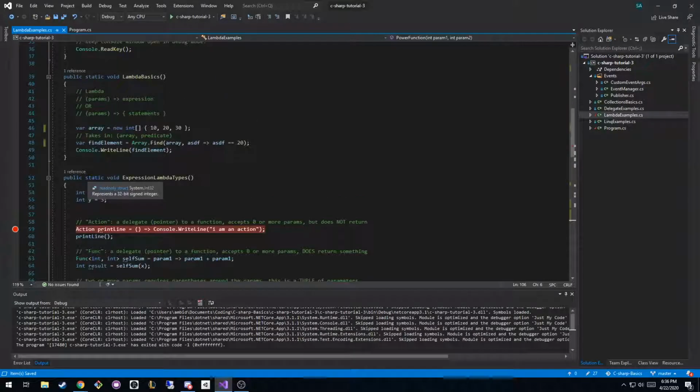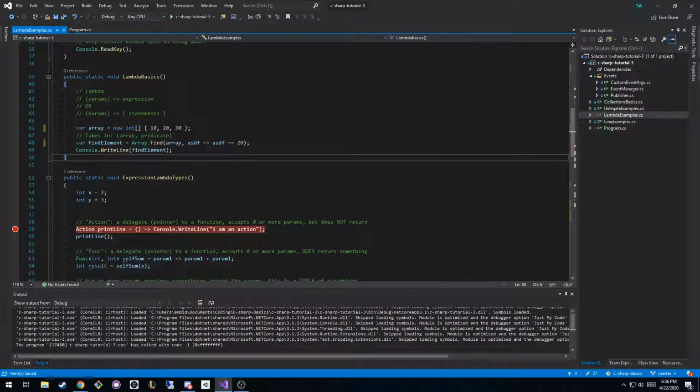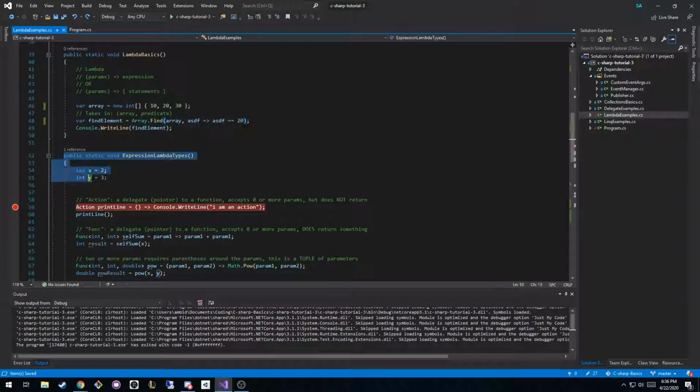So you can see back up when I did the array.find, I used a lambda expression to find what the correct value was, rather than having to loop through each of the values and say, are you equal to 20, are you equal to 20, and so on. I could write a quick function to do that, rather than having to break out and write a whole separate function. So that's kind of the purpose of lambdas: you can do things in the same line and make it much cleaner than having to take all the extra space and time to go write a separate function.